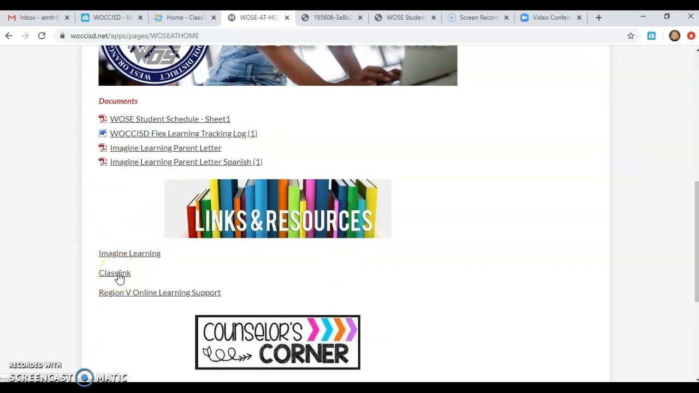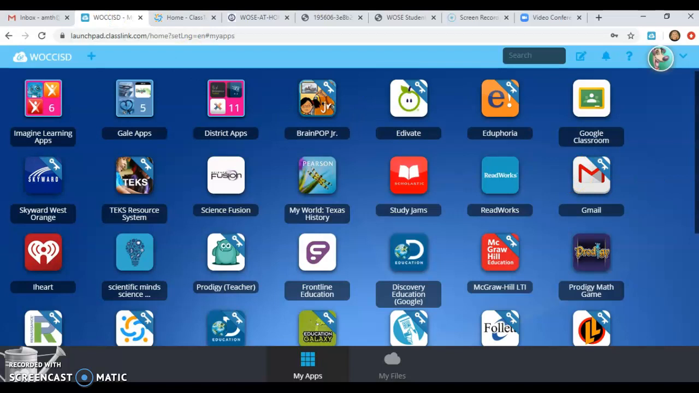ClassLink will get the students to, I'm going to click on my class link up here. But if they click on it, it'll go to theirs and they can log in. They know how to do it. We do it all the time at school. It's their username and then their password, which they know. But here's what ClassLink looks like. All of their icons that they use are all in one spot.